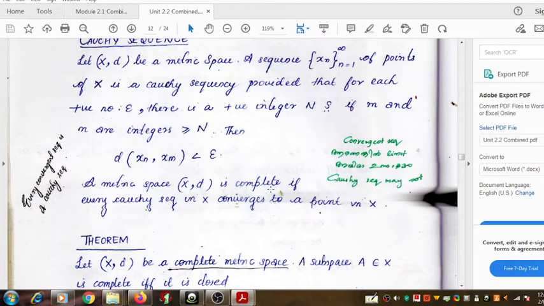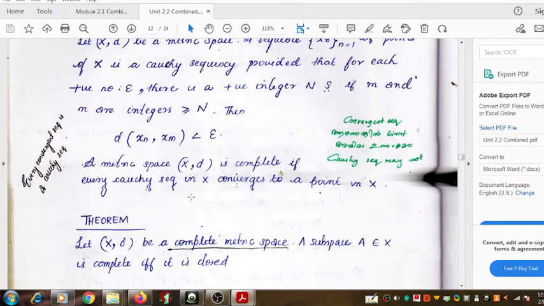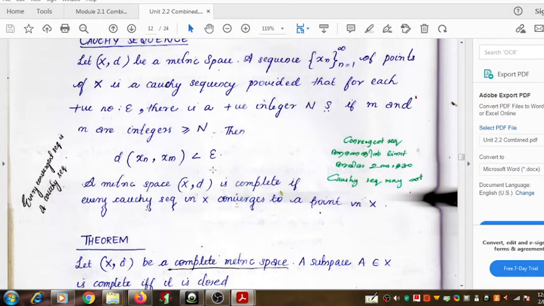This word, every, is very important. In some metric spaces, some Cauchy sequences may converge to a point in the metric space, but that does not ensure that the metric space is complete.